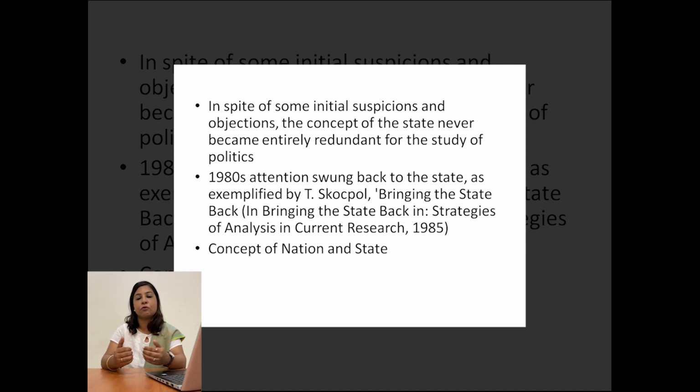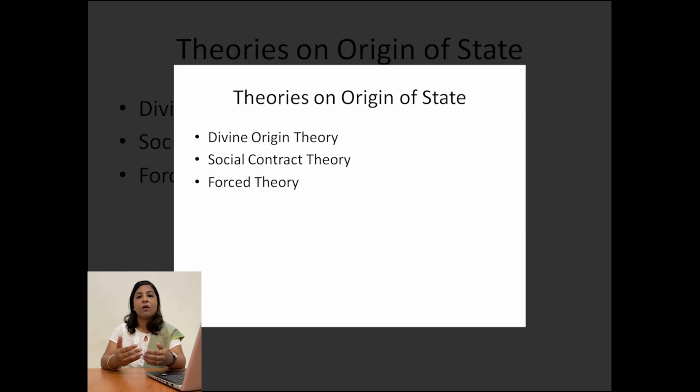Now let us shift to the origin of the state. How did it originate? In the origin of state, we come across three main theories. One is the divine origin theory, the second is the force theory, and the third is the social contract theory.